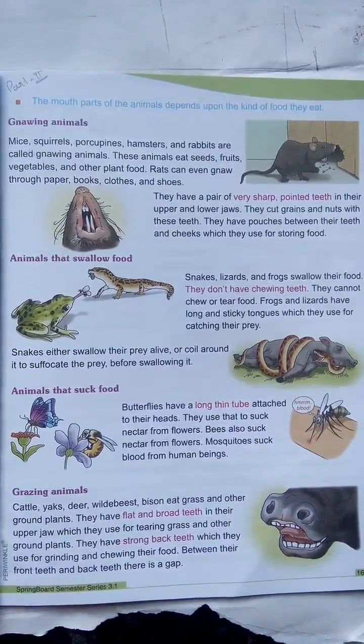The mouth parts of the animals depend upon the kind of food they eat. Okay children, tell me how animals feed. Do you know how animals feed? Different animals eat different types of food. The feeding habit of an animal depends on the type of food it eats. The mouth of an animal is suited to the type of food it eats.